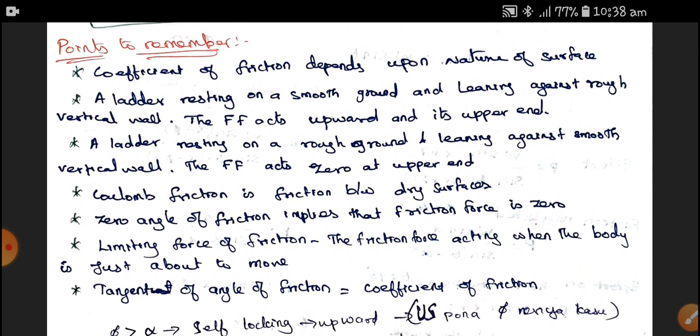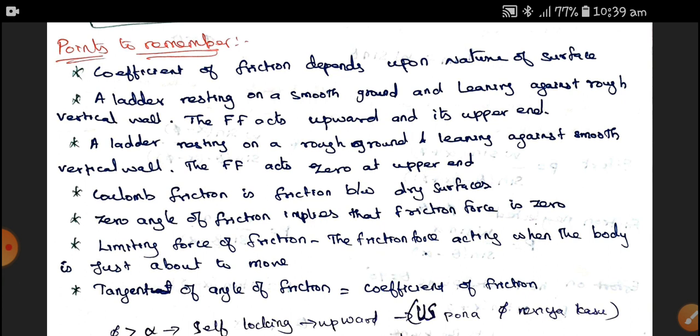This question is asked in interviews and exams: if a ladder is resting on a smooth ground and leaning against a rough wall, the force of friction always acts upward at its upper end. Where the ladder is resting on rough ground and leaning against a smooth vertical wall, the force of friction is zero at the upper end.